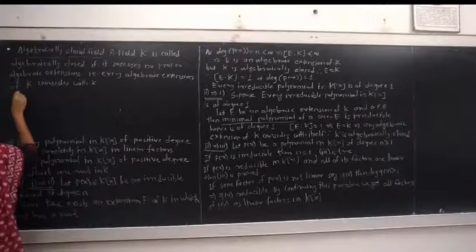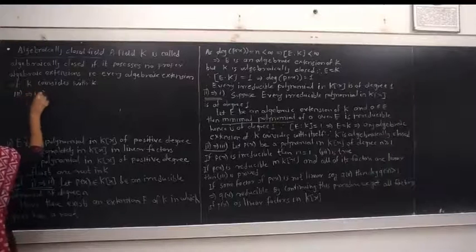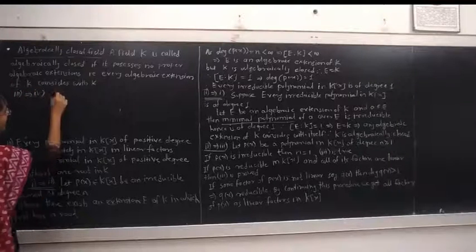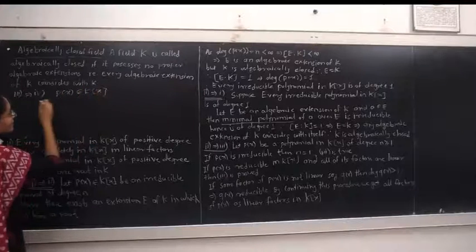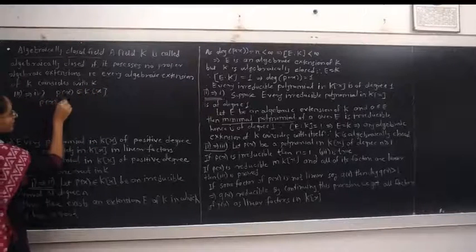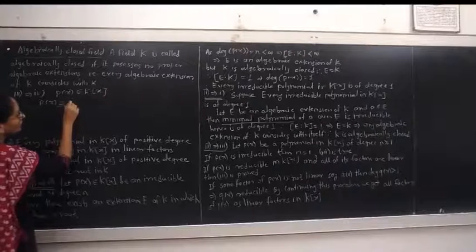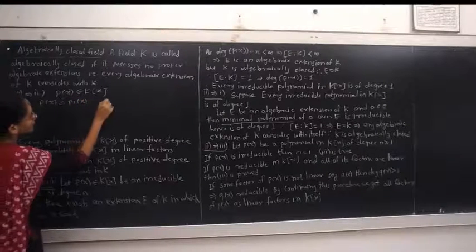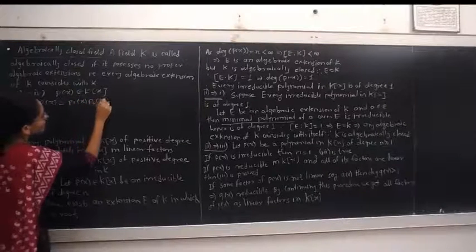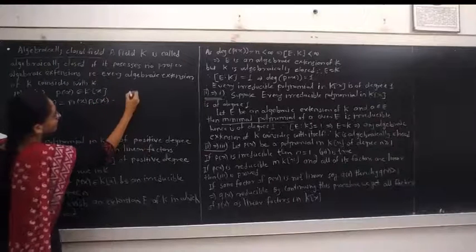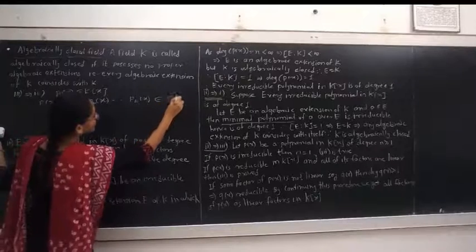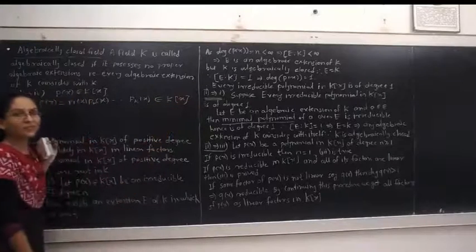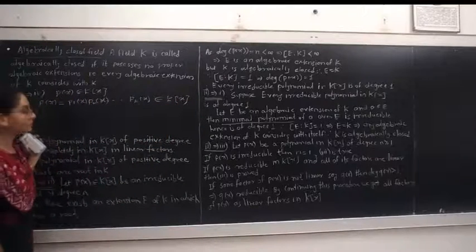Suppose the third is true and P(x) is a polynomial in K[x], then the factors of P(x) are linear. P(x) is equal to P1(x) times P2(x) up to, suppose there are k factors, Pk(x), and all the factors belong to K[x]. All of these factors are linear factors.